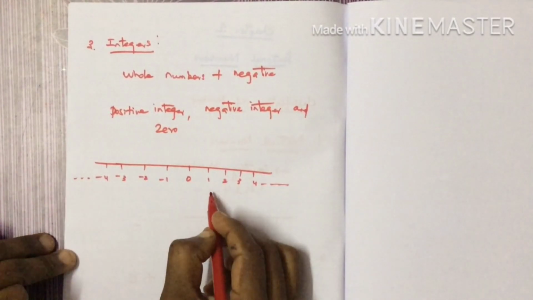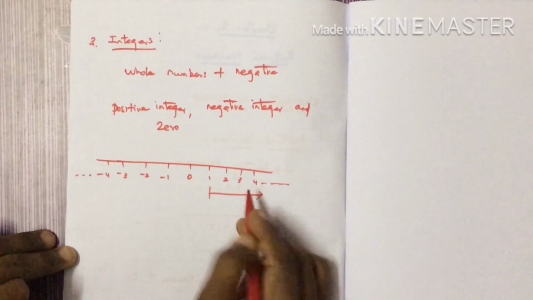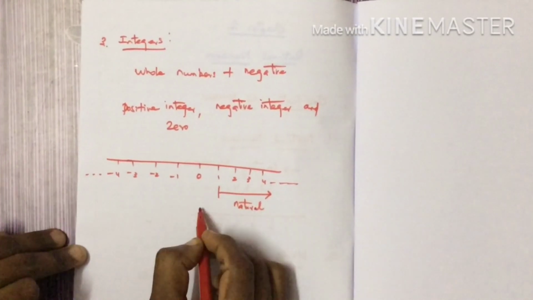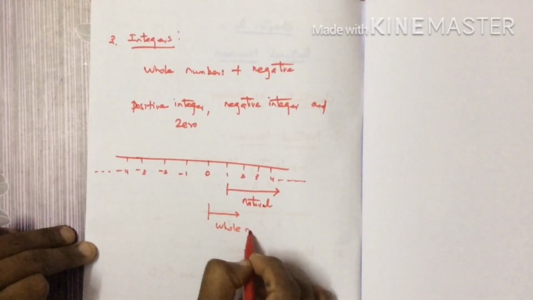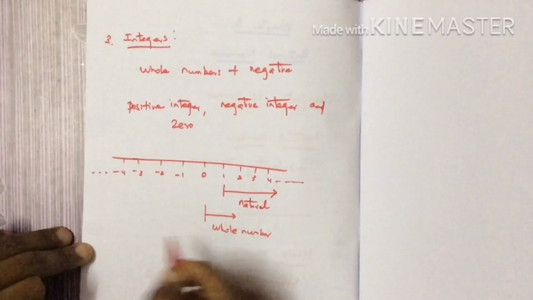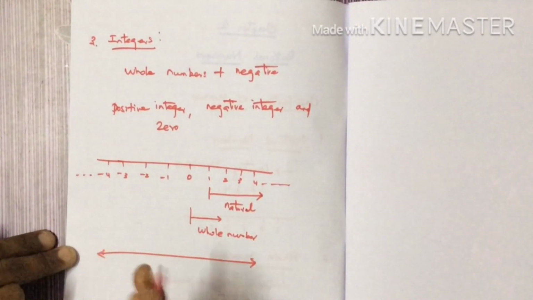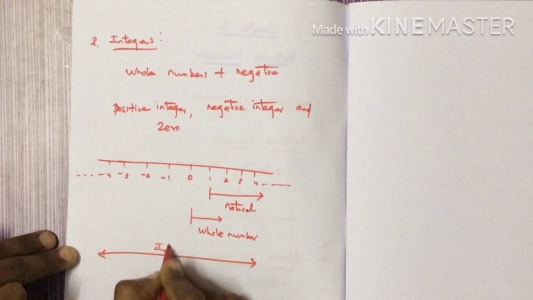If you start from 1, it is called natural numbers. If you start from 0, it is called whole numbers. If we include all the way from 0, positive and negative, then it is called integers.